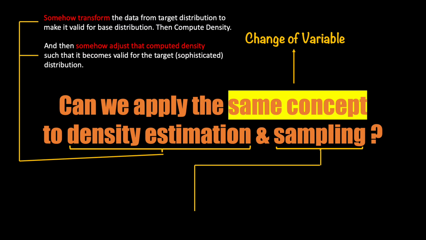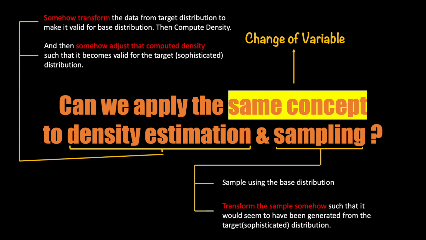Steps for the sampling are somewhat similar, but just in the opposite direction. Here, the first step is to sample using the base distribution and then somehow transform these samples so that they appear to have been generated from the target sophisticated distribution. So the two main aspects to note here are transformation functions and the density adjustment. We saw f and g as the example of the transformation in the previous slides.